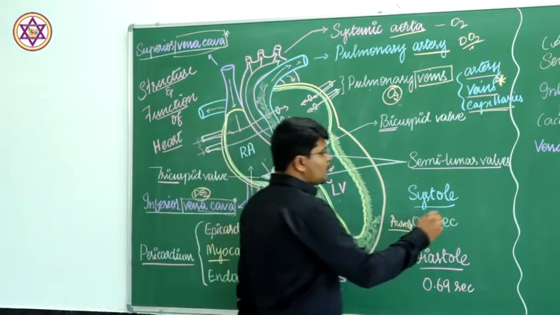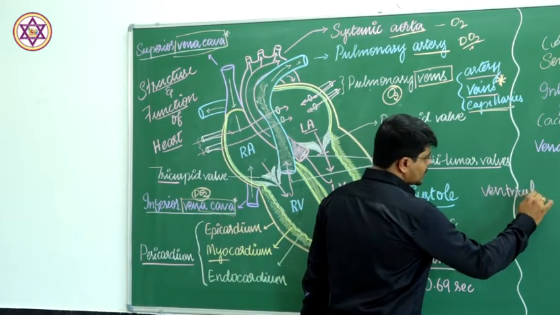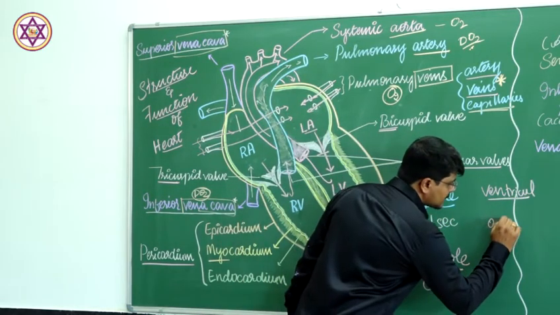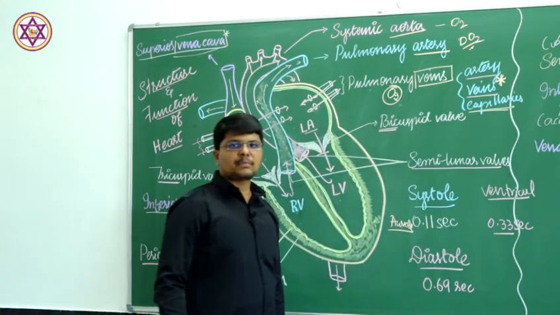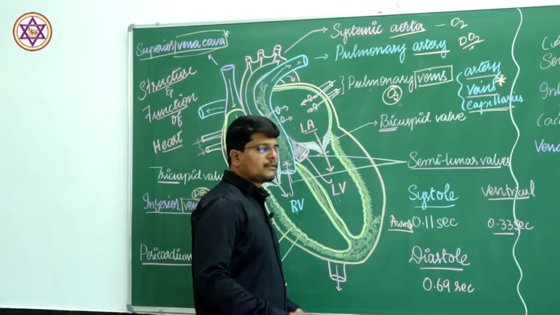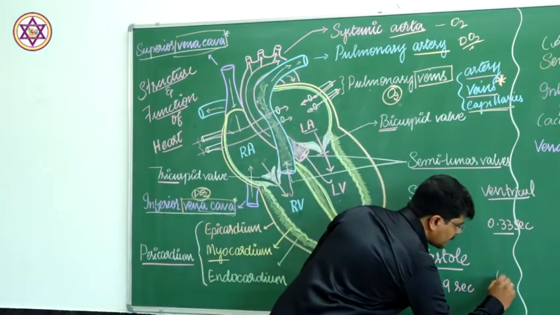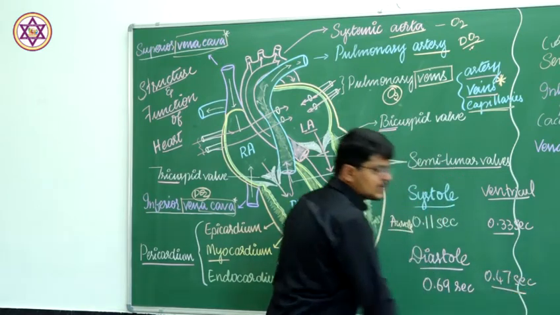In a similar way, ventricular systole takes about 0.33 second, and the relaxation, or diastole, of the ventricle takes 0.47 seconds.